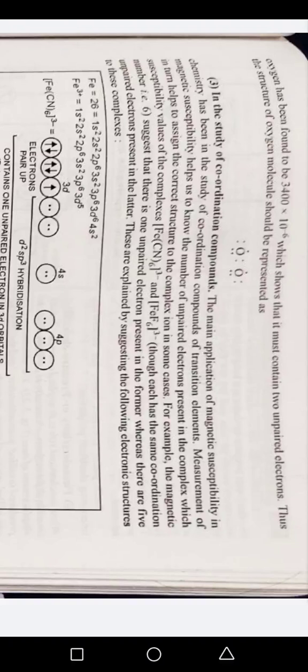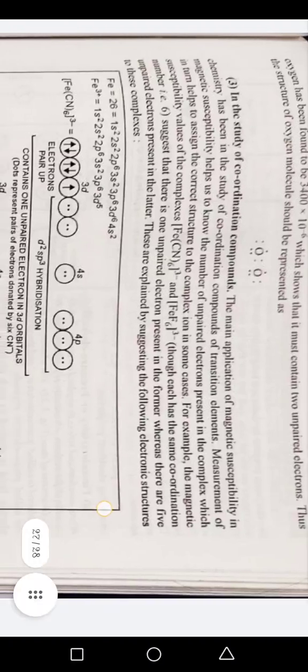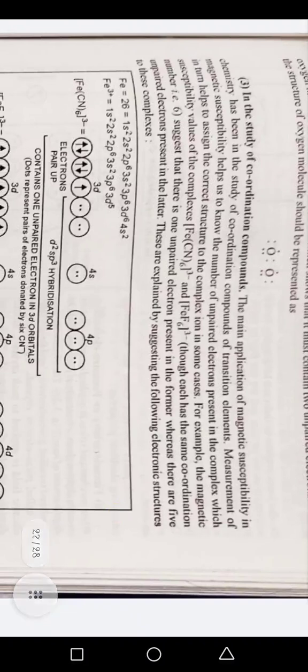For example, the magnetic susceptibility values of the complexes, though each has the same coordination number 6, suggest that there is one unpaired electron present in the former whereas there are 5 unpaired electrons present in the latter. These are explained by suggesting the following electronic structures for these complexes.